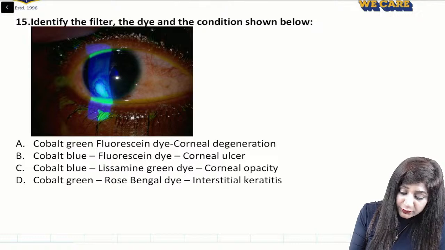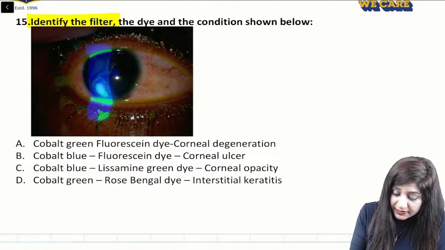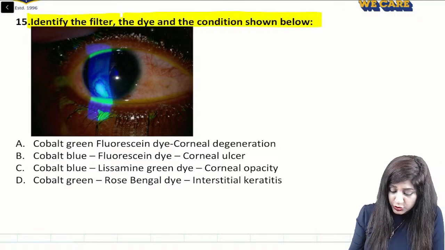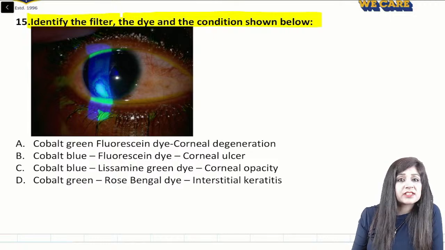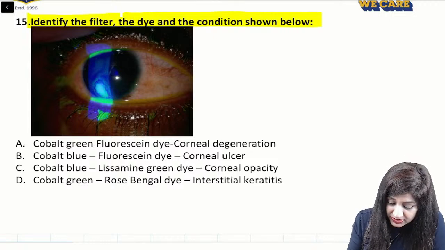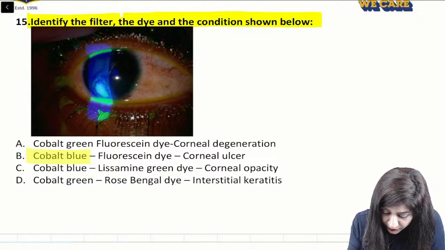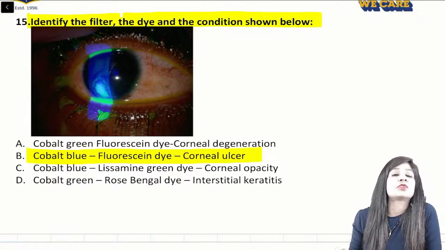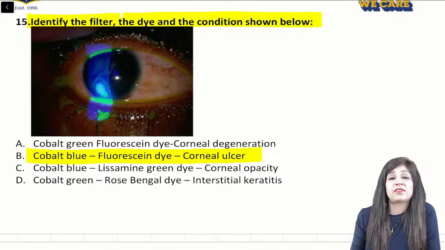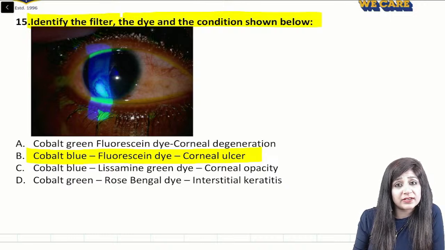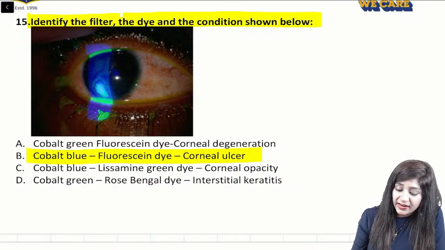Next question, you have to identify the filter, dye and the condition. So this is, I think, very clear cut. You can see it's a fluorescein dye which is having the cobalt blue filter, and this is used for corneal ulcers, whether it's a dendritic ulcer or superficial punctate keratitis. It can be a bacterial ulcer, it can be a fungal ulcer, any kind of ulcers.